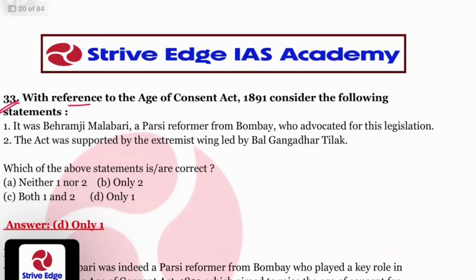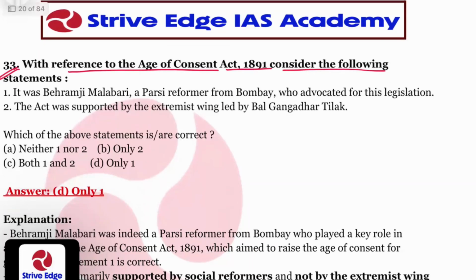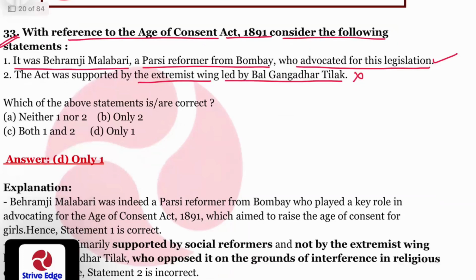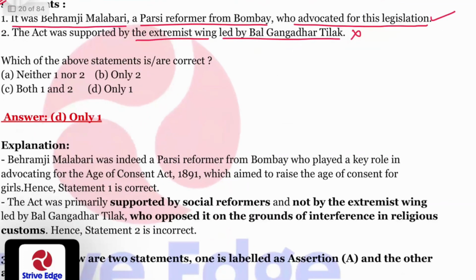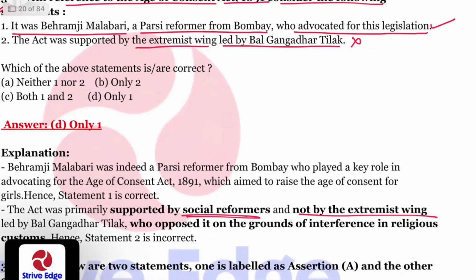Question number 33. With reference to the Age of Consent Act 1891, consider the following statements. It was Behramji Malabari, a Parsi reformer from Bombay, who advocated for this legislation. That's true. The act was supported by the extremist wing led by Bal Gangadhar Tilak. This is wrong, because the act was supported by social reformers but not by the extremist wing, because Bal Gangadhar Tilak opposed it on the grounds of interference in religious customs. So statement 2 is incorrect. So only 1, that is D, is the correct answer.